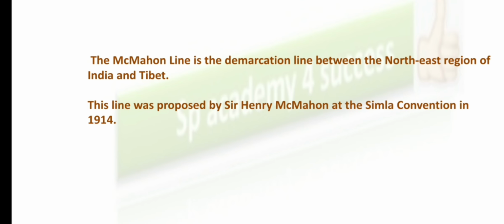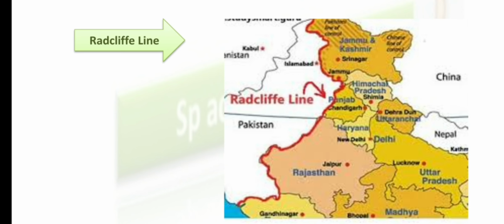But what is this Radcliffe line? We also have the Radcliffe line. So what is this Radcliffe line? Radcliffe line was the border demarcated between India and Pakistan. Just like the McMahon line, the border between India and China, the Radcliffe line is the border between India and Pakistan.